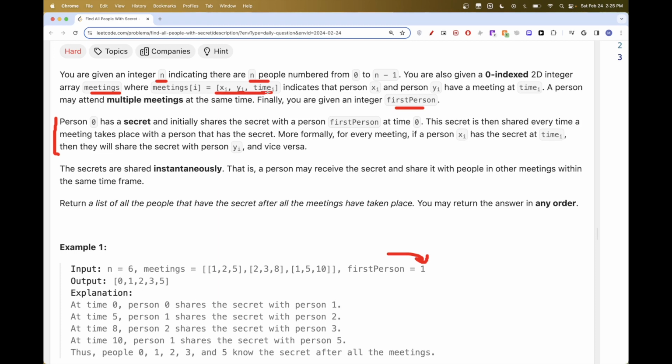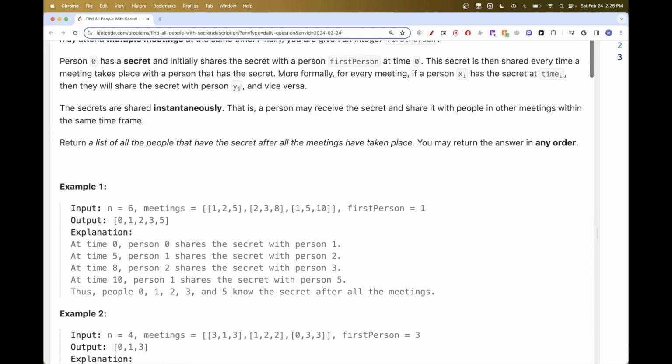So if X knows the secret and this meeting takes place, Y at that time knows the secret. If Y knows it and they meet with X, then at that time they will know the secret. So that's the idea. And the goal of the problem is to find the list of all the people that have the secret after all the meetings have taken place, and it can be in any order.